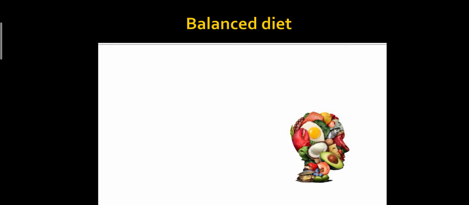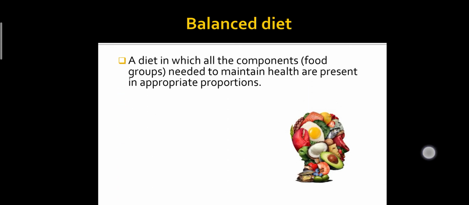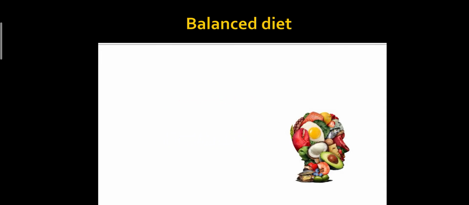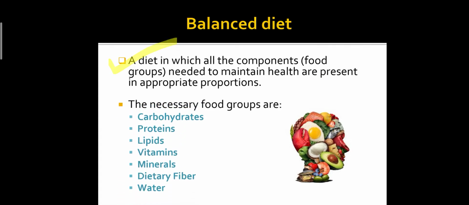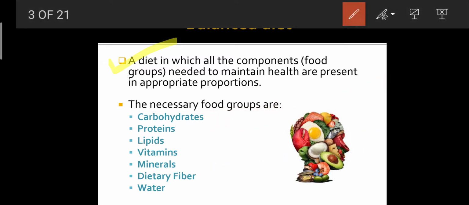So, here is a term that is known as balanced diet. What is balanced diet? A diet in which all the components or food groups that are needed to maintain health are present in appropriate proportions. That type of diet is known as balanced diet. The necessary food groups include carbohydrates, proteins, lipids, vitamins, minerals, dietary fibers, and water.